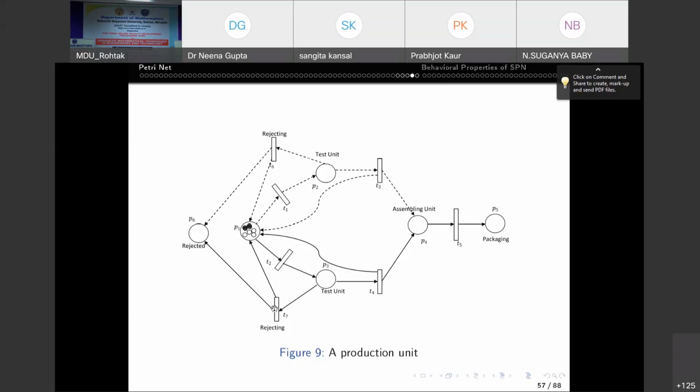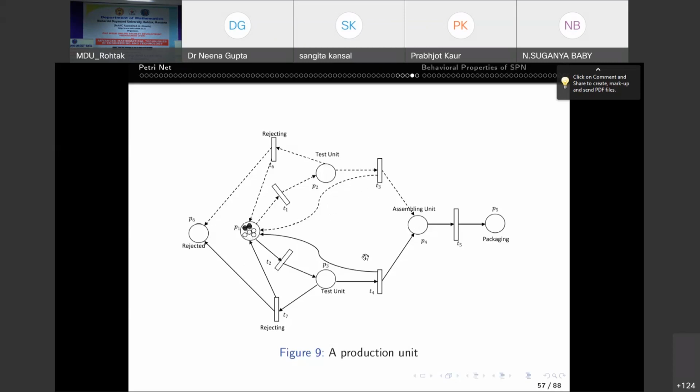So whenever a part moves to the assembling unit or it is rejected, the production of the part should start again. If it reaches the assembling unit, we need a new product also. Okay, so production should start again, or if the part is rejected, then also production should start again. Hence, we add the arc. See, if you add the arc, it is from T3 to P1. We have added this arc.